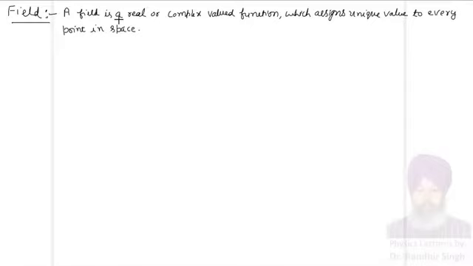So we can always represent a field with some mathematical function, and with that function, whenever we put different values of the space points, you will always get a unique value as a result, as an output. So this is the definition of the field. So actually the fields are of two types. Some fields are vector in nature, some fields are scalar in nature. Let me write their definitions now.